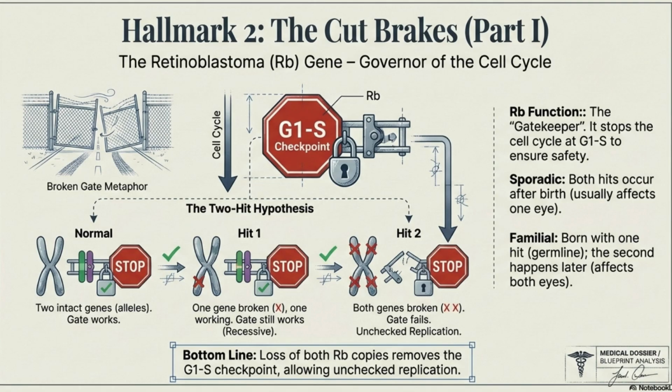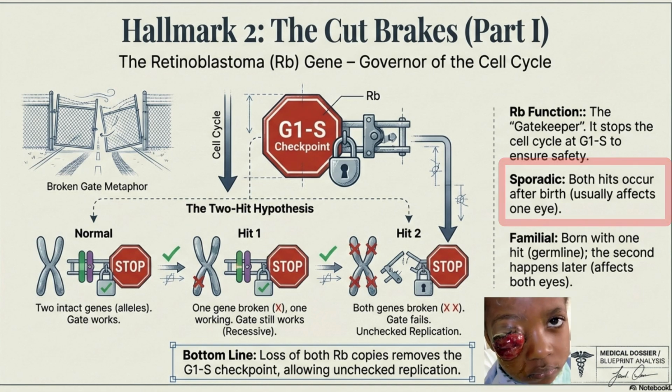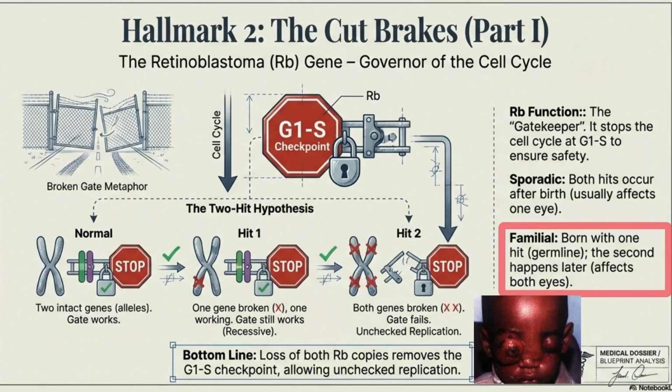Let's look at this interesting concept of the two-hit hypothesis given by Knudson. You need 2 hits or mutations to disable the brake. Sporadic. Both hits happen after birth. One eye is affected. Familial. You are born with one hit and the second hit happens later. Both eyes are affected.